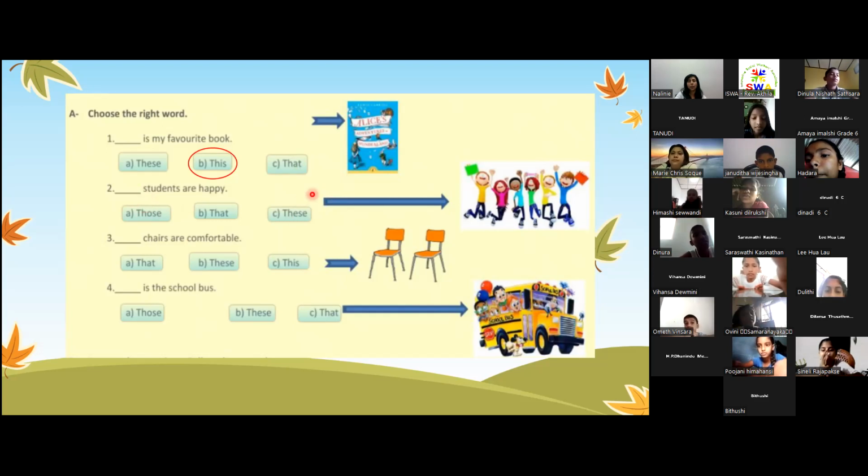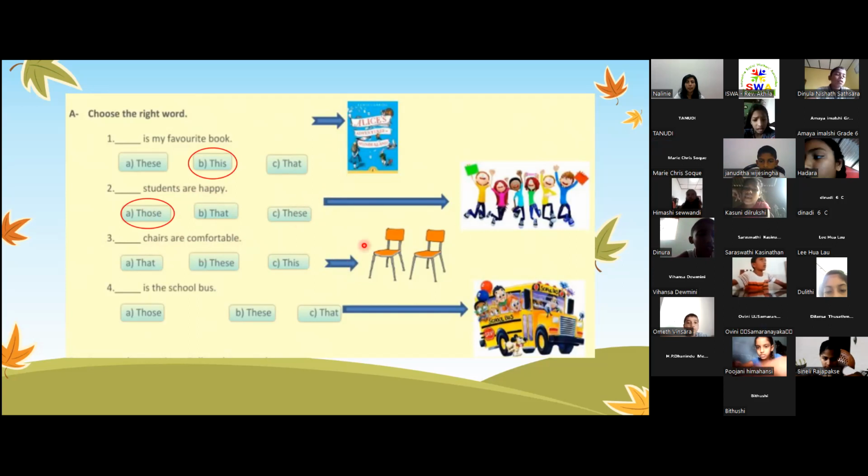How about the second one? Students are happy. Those or that, which is the answer? A, B, or C? Those are happy. Correct. How about chairs are comfortable? The arrow is near and many chairs. These chairs are comfortable.